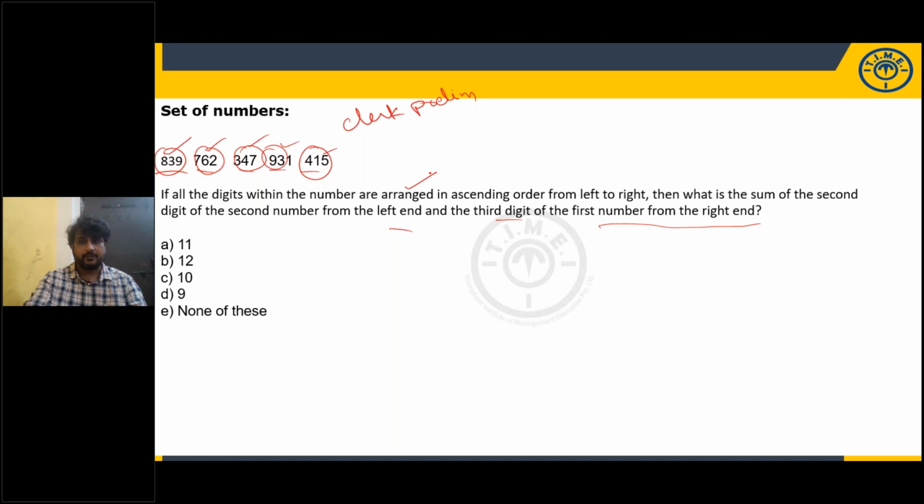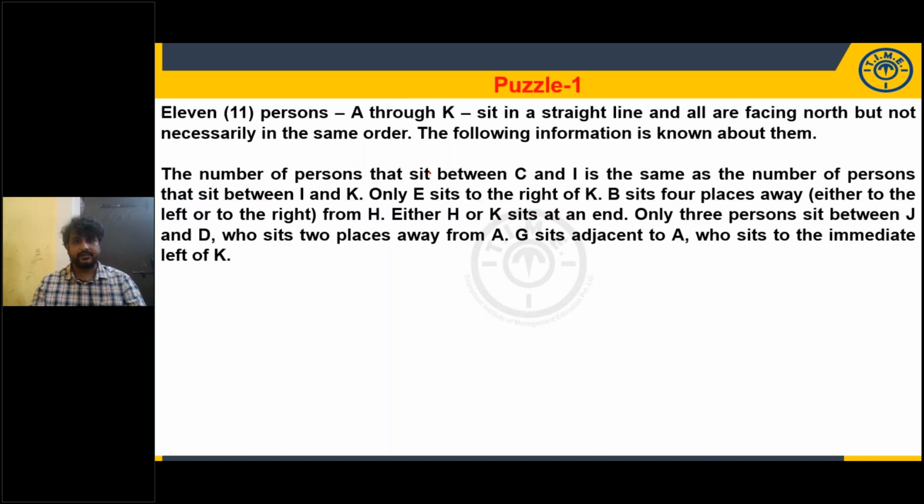Okay, now I'll display the puzzles. I have not taken all the models, but I have given a few which were given in the recent exams. Take a screenshot. Linear arrangement. I'm not going to discuss the puzzles. Just take a screenshot and practice it later. It is PO prelims level. And the number of questions given below these is 5.